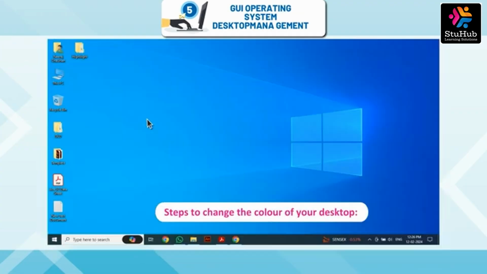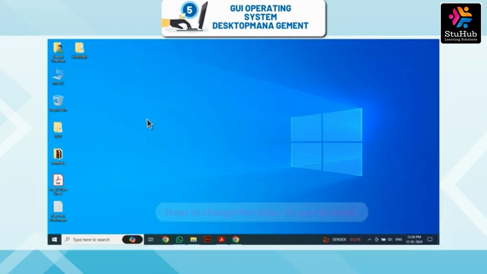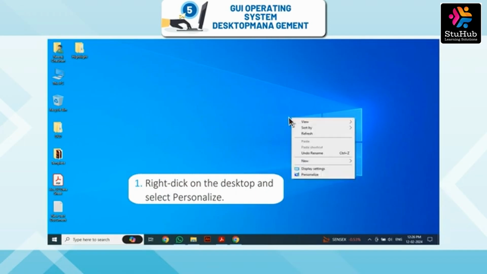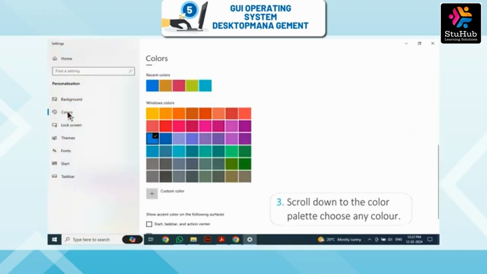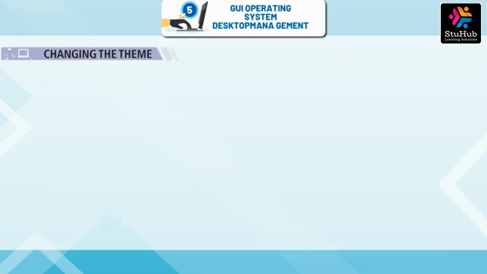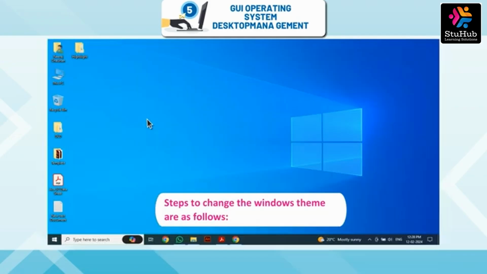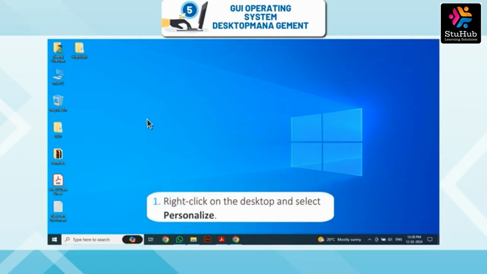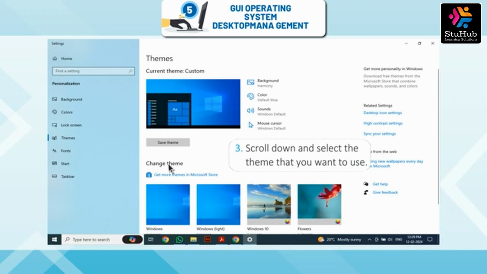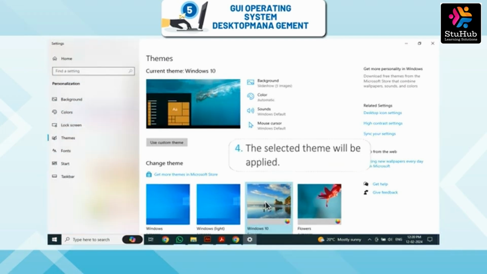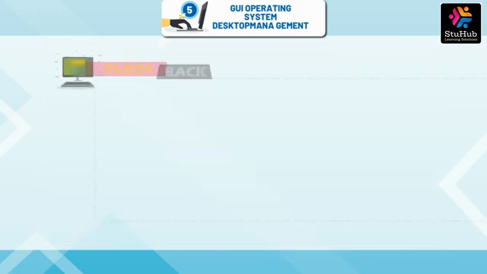Changing the color scheme. Steps to change the color of your desktop. 1. Right-click on the desktop and select Personalize. 2. Click on Colors. 3. Scroll down to the color palette, choose any color. 4. The selected color will be applied. Changing the theme. Steps to change the Windows theme are as follows. 1. Right-click on the desktop and select Personalize. 2. Click on Themes. 3. Scroll down and select the theme that you want to use. 4. The selected theme will be applied.